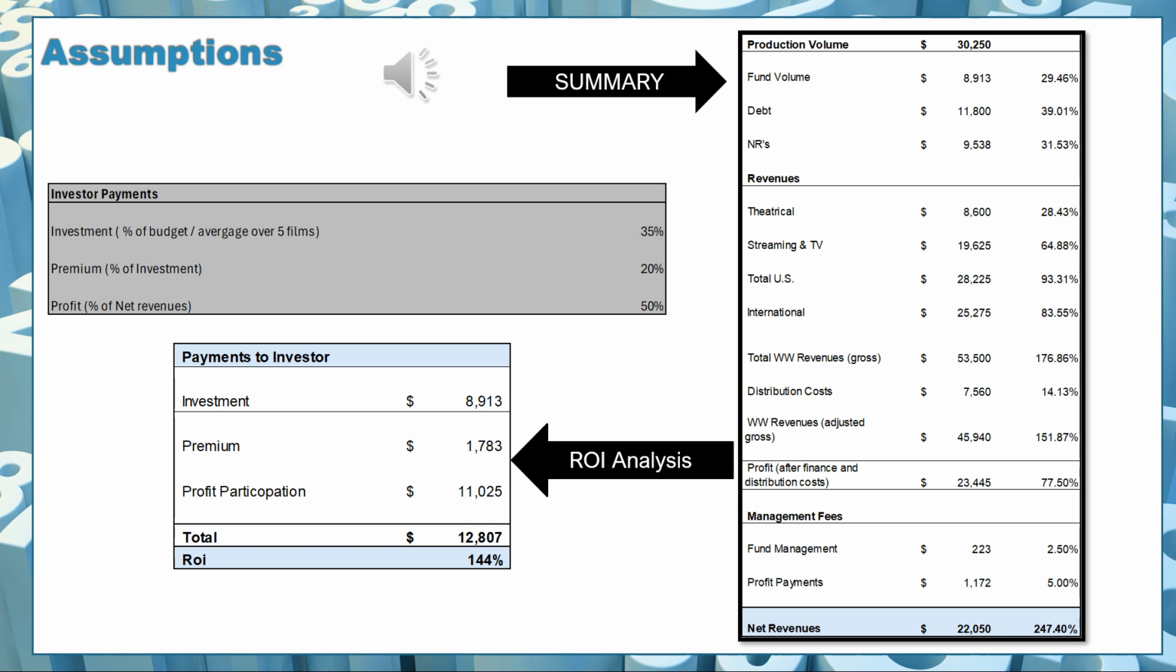So if I look at how much the equity investor makes, let's go to our ROI analysis here. The equity investor gave us $8,913,000. They made premiums totaling $1,783,000, and they have a profit participation of 50%, which is $11,025,000. So total, they get payments of $12,807,000, which gives them an ROI of 144% on this slate.